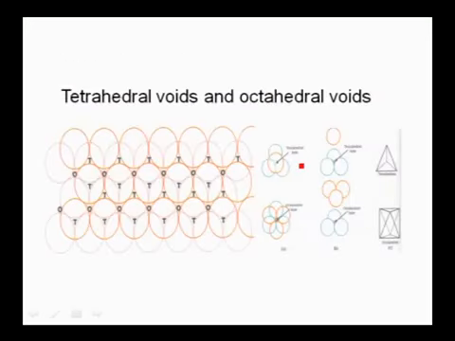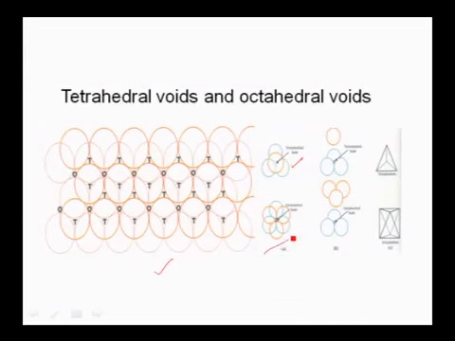This is the arrangement of constituent particles in 3 dimensions. Over the 2-dimensional hexagonal close packing, if we place a second layer in the depressions of the first layer, then this is the type of arrangement we will get. And here if you observe, 2 types of voids are present. One is represented as T, another is represented as O. T represents the tetrahedral void, O represents the octahedral void. The tetrahedral void is obtained here when 3 spheres of one layer are covered with one sphere of the next layer. This type of void is called a tetrahedral void.